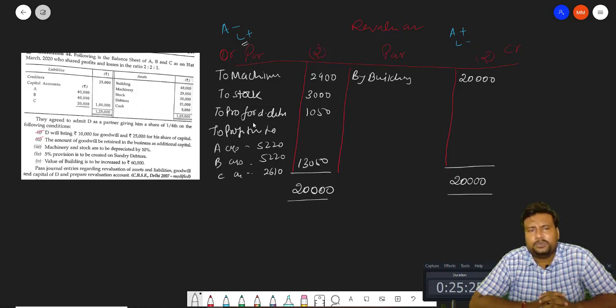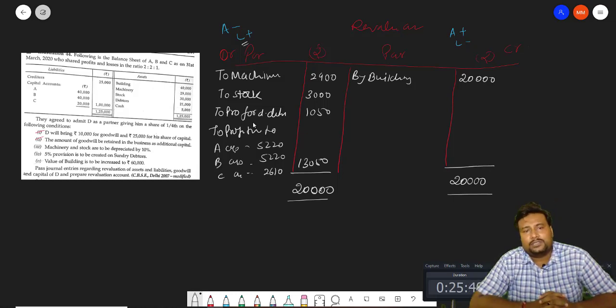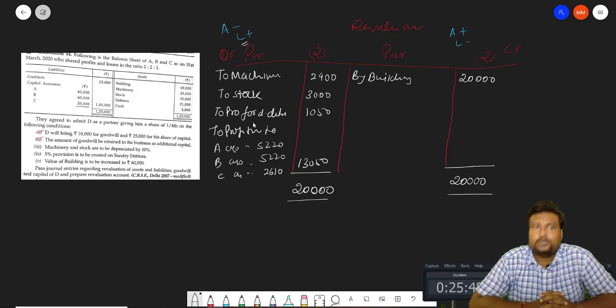Before solving, just check whether on the liability side any accumulated profit or any reserves are there. On the asset side, check whether any deferred expenditure or profit and loss balance is there or not. That is also passed when we are passing the journal entry. So this much for this question. We will solve one more question to make revaluation more clear, and after that we will proceed to the next topic tomorrow.